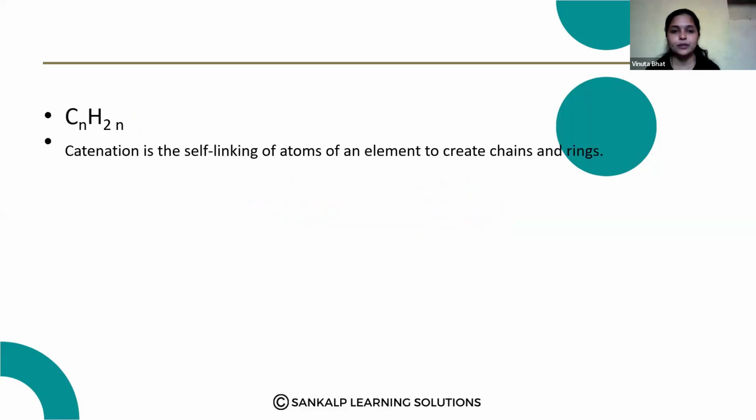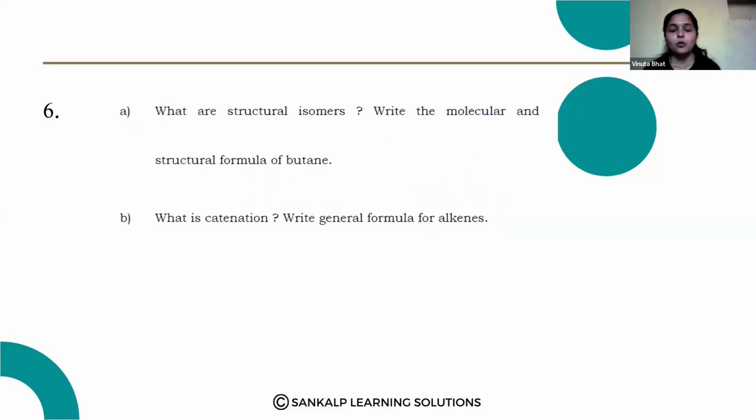Next question here. What is catenation? Write the general formula for alkenes. What is catenation?